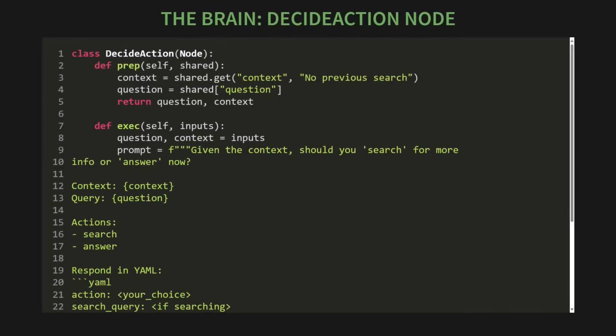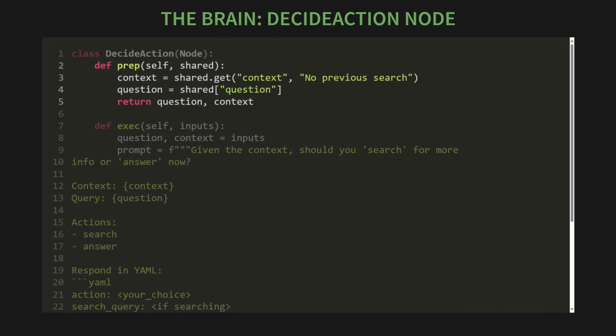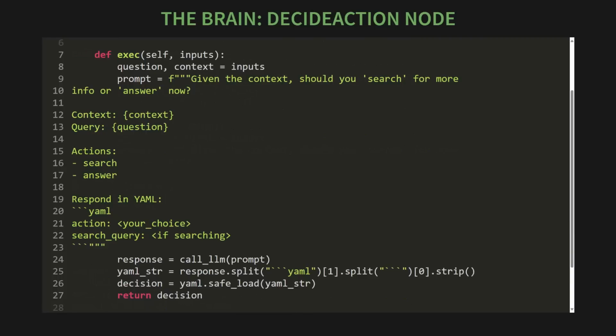The decide action node. Its prep step scans the battlefield, gathering all available intelligence, the original mission objective, and any new intel from the field. Its exec step is where the thinking happens. It crafts a strategic prompt for the LLM, giving it the full context and a crystal clear list of available tools. Given the mission, what is your command? Search or answer? The LLM's choice is returned in clean tactical YAML.